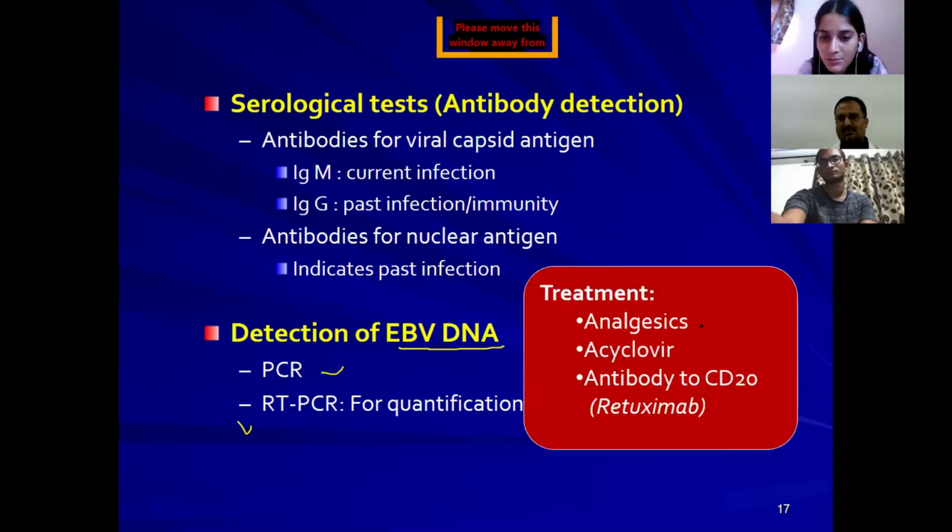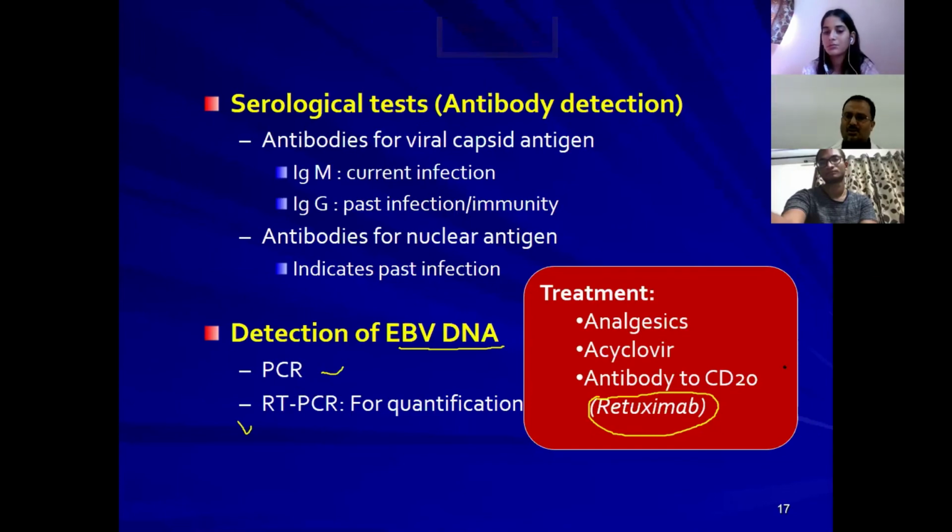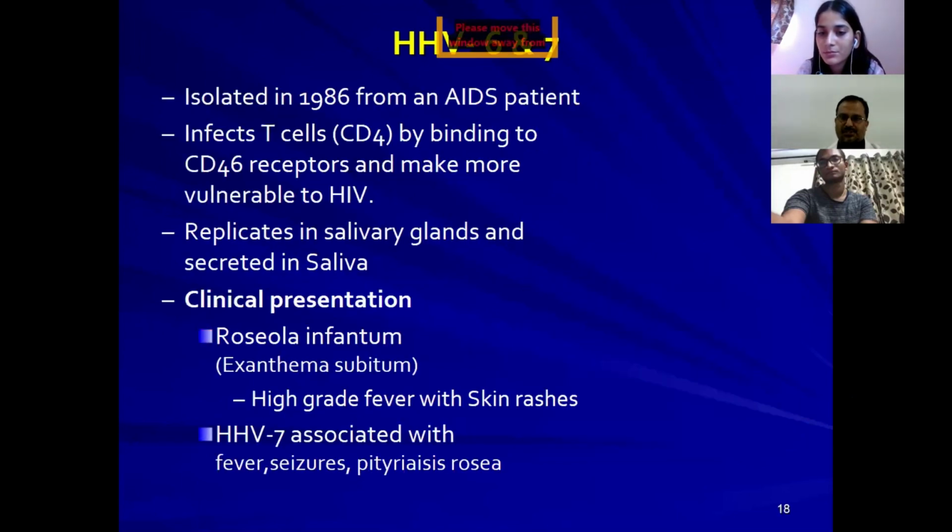Treatment: we give analgesics, acyclovir, and also an antibody to CD20 receptors on B cells, that is rituximab. This rituximab can be given, but it is a very costly drug and not easily available. Anyhow, that is the drug which is available. Usually, we use acyclovir as the drug of choice for this infection.